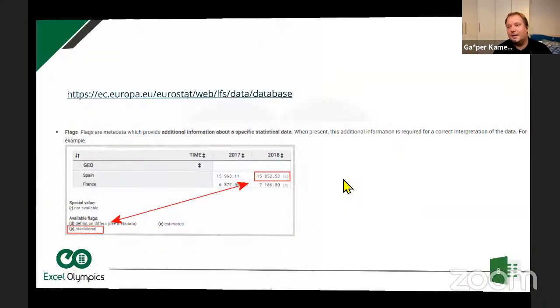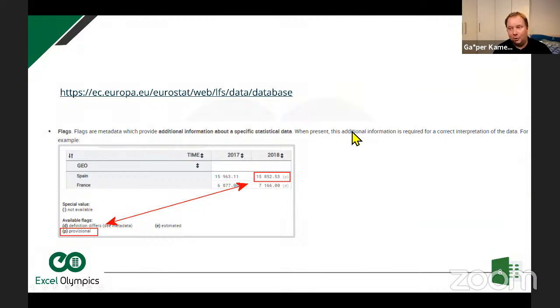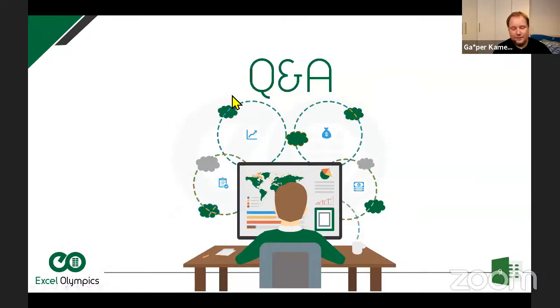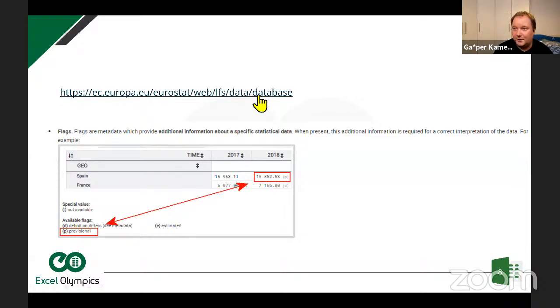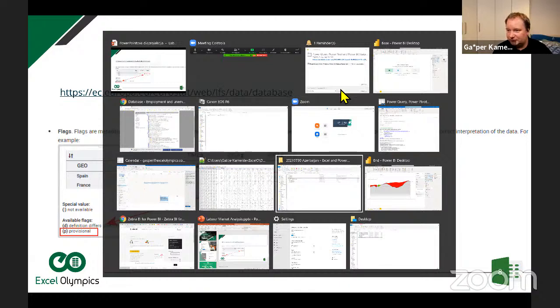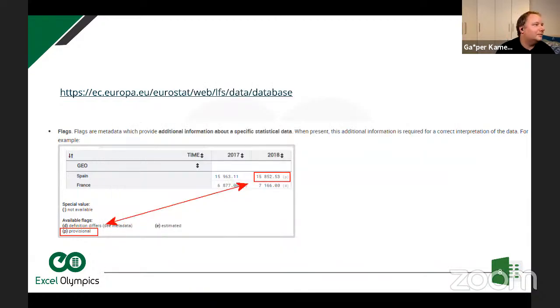So what we're going to talk about is employment rates, and the data is all gathered from the Eurostat webpage. Now I can probably, oh, there he goes. Let me see if I can. I cannot. So let me go to this one, and let me copy this. So if anyone decides to follow along, I'm going to put this in the chat.